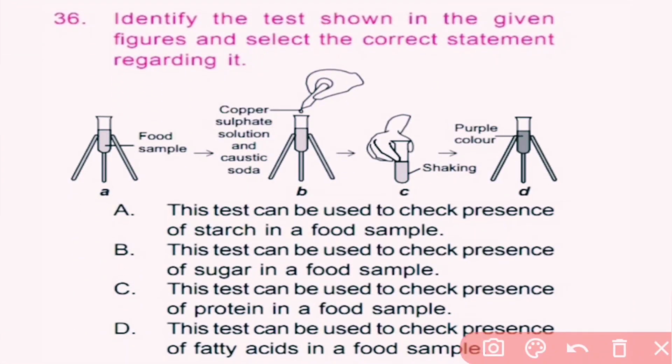Let's start with Section 2, Science. Question number 36. Identify the test shown in the given figure and select the correct statement regarding it. So here option A shows the food sample, and in B, copper sulfate solution and caustic soda are added to the food sample. Option C is shaking the mixture, and in option D the color changed to purple. So it is the test for protein. If the color changes to purple, it indicates that the food sample has protein in it. So here C is the correct answer.